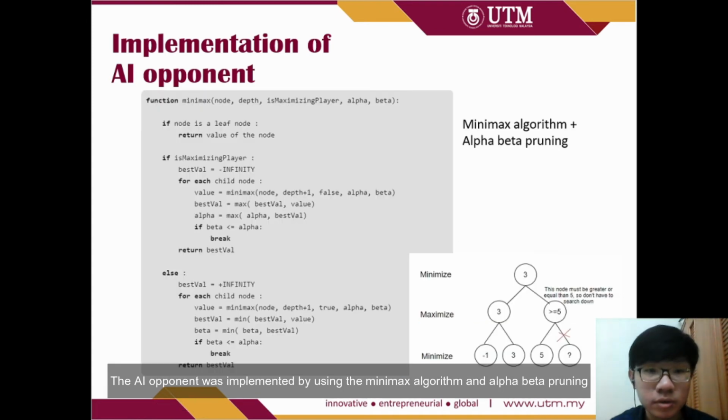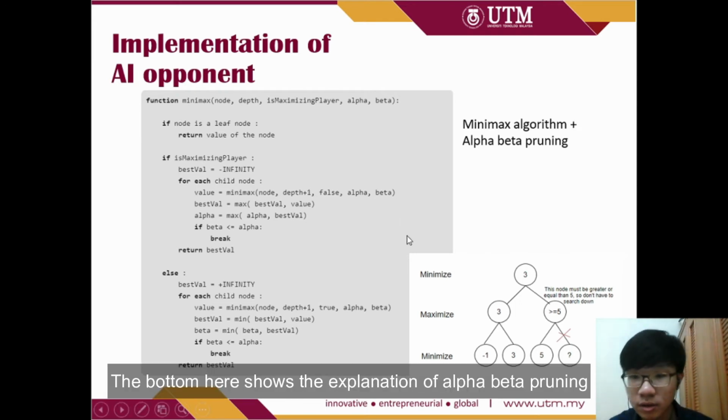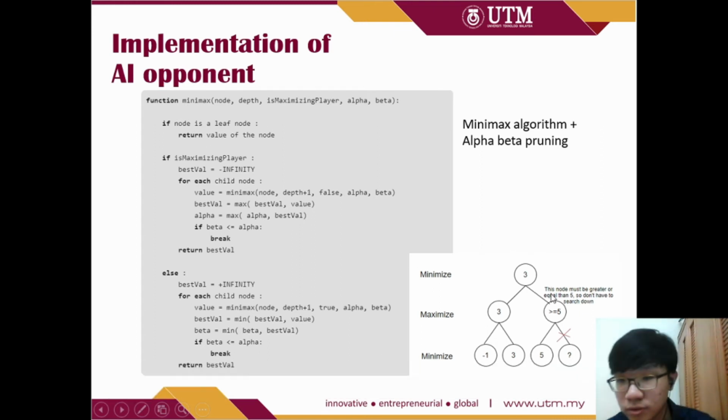The AI opponent was implemented by using the minimax algorithm and alpha beta pruning. On the left side is the pseudocode, and at the bottom here shows the explanation of the alpha beta pruning. So when these nodes must be greater than or equal to 5, and the parent here is to get a minimize, so we don't have to search down and reduce some computational time.